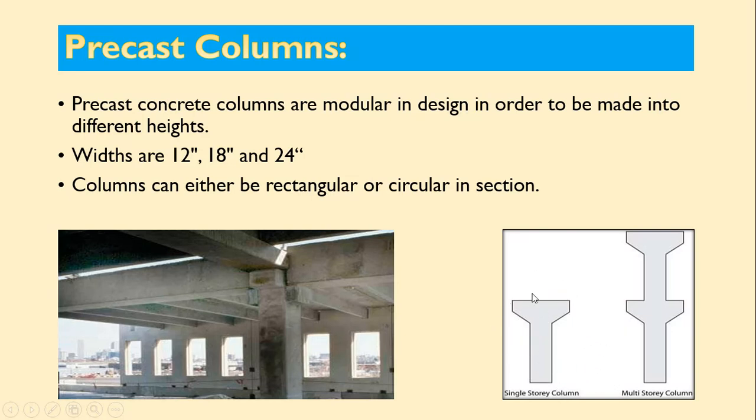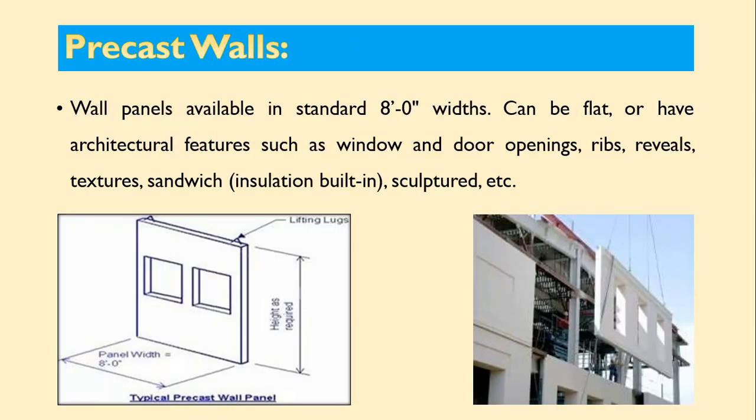The design will be like this for a single story column, and in case of a multi-story column, the design will be like this. At the first story you will find this type of haunch. At the next story you will find this type of haunch or split portion provided at the top. So this is regarding precast column. Precast columns are available in 12 inch, 18 inch and 24 inch widths or dimensions, square, rectangular or circular.